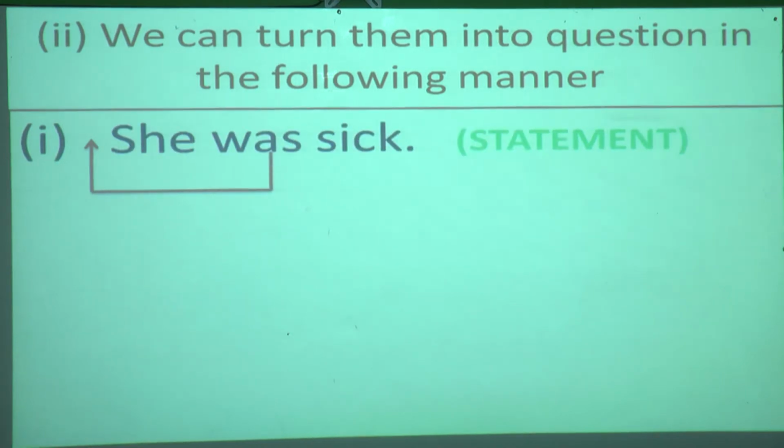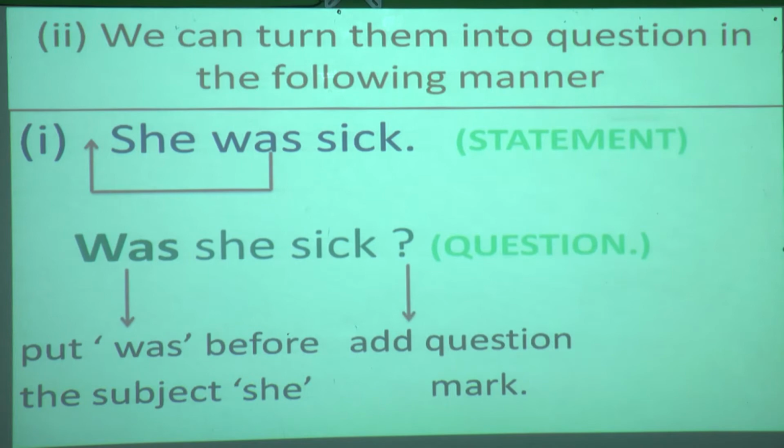What is this? She was sick. This is a statement. Already I have made an arrow for that. She was sick. Now, what are you going to do? Yes, you are going to shift this verb before the subject she. Means "was" will come over here, and you will put a question mark. Then it will become an interrogative sentence. See here, can you see? Yes, I have put this "was" in front of she. Was she sick? And question mark.